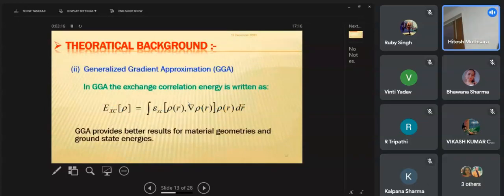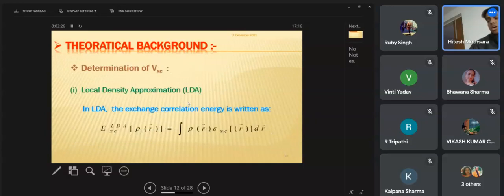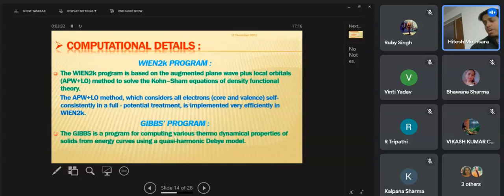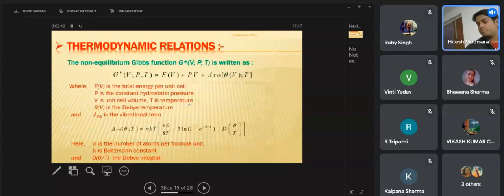We have used the GGA approximation for the calculation of exchange correlation potential and exchange correlation energy, because this provides better results as compared to the local density approximation. We have used the Gibbs program for computing various thermodynamic properties of solids using energy curves using a quasi-harmonic Debye model.